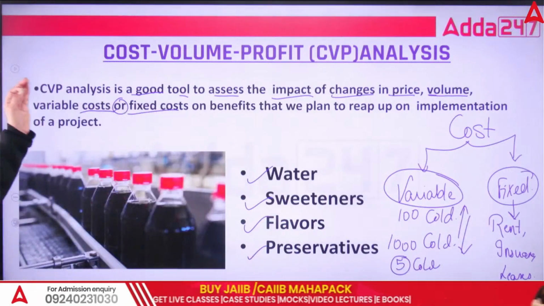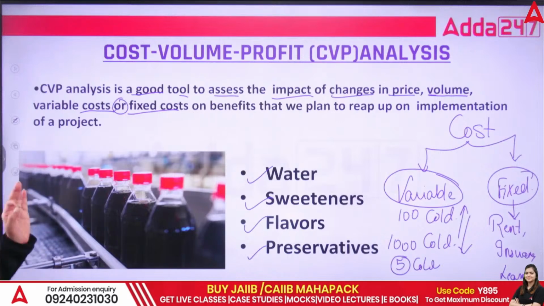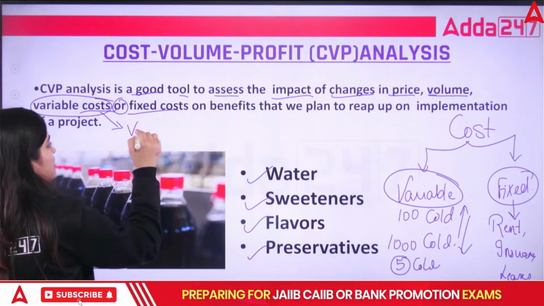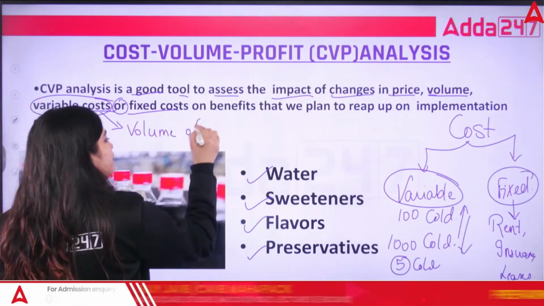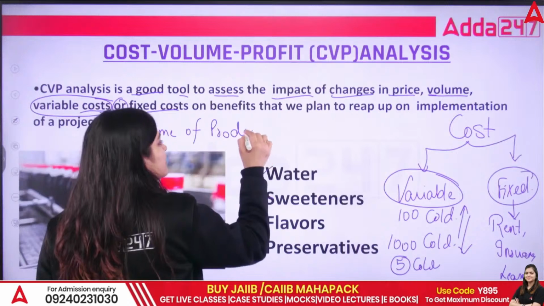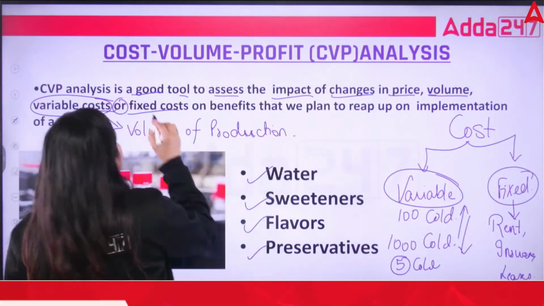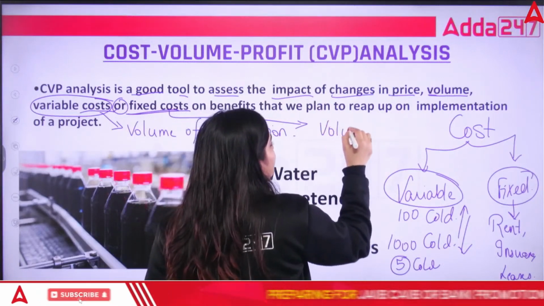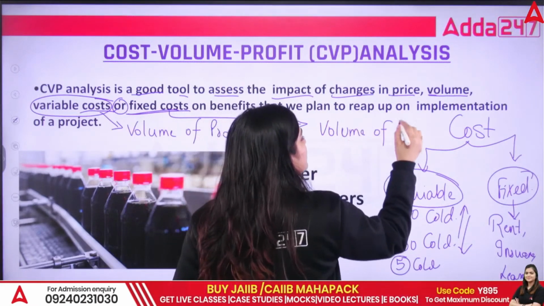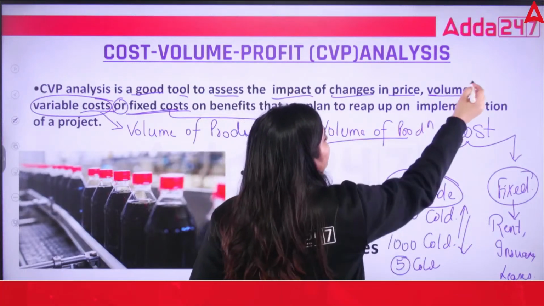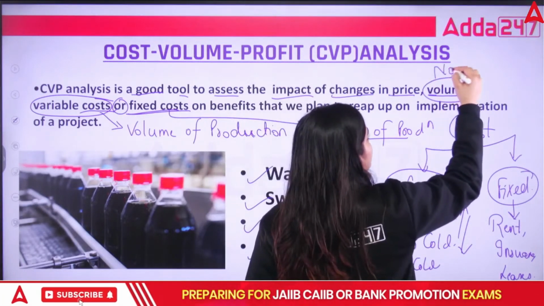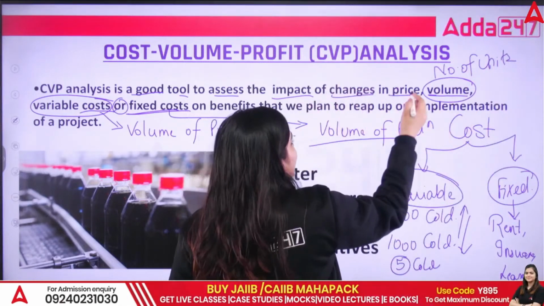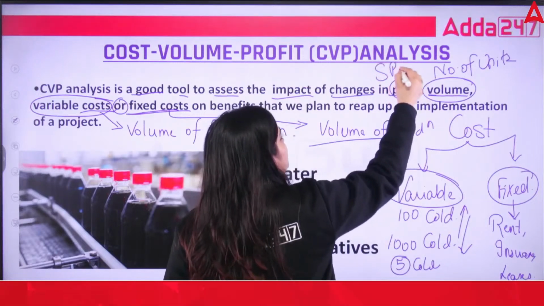So that is your fixed cost. Under this cost volume profit analysis, you are considering the variable cost, which actually depends on the volume of production. Next, fixed cost, which does not depend on the volume of production. Then volume, the number of units you want to produce. Changes in price. Price means your selling price.